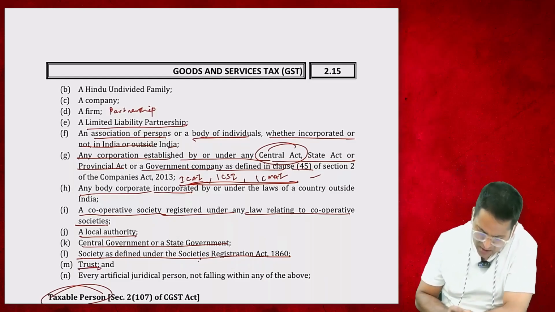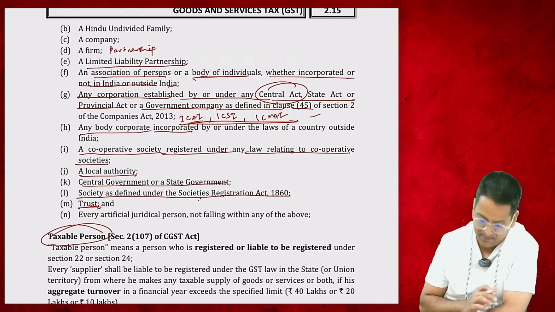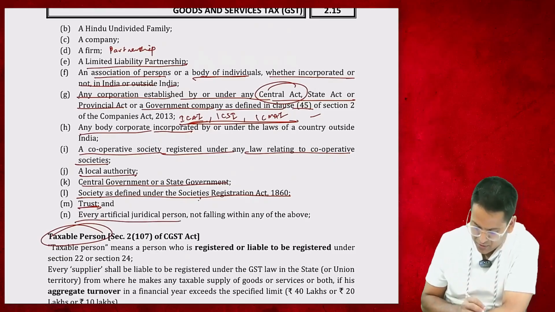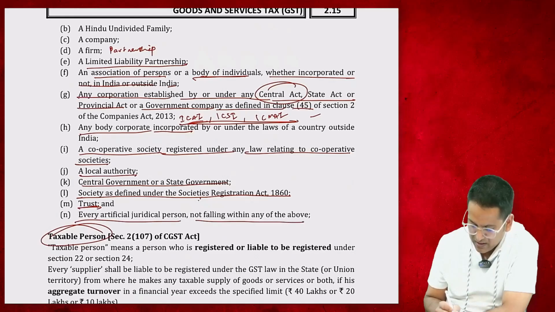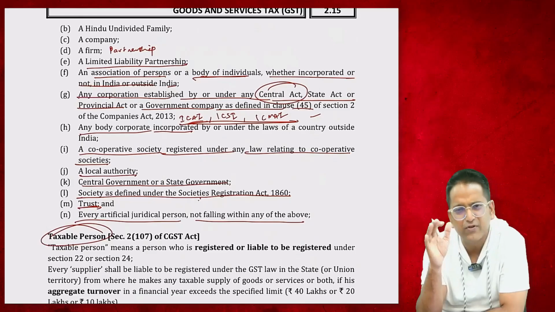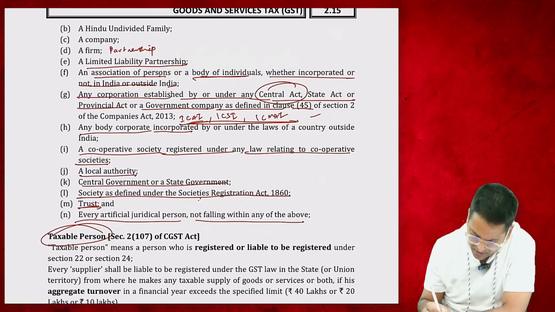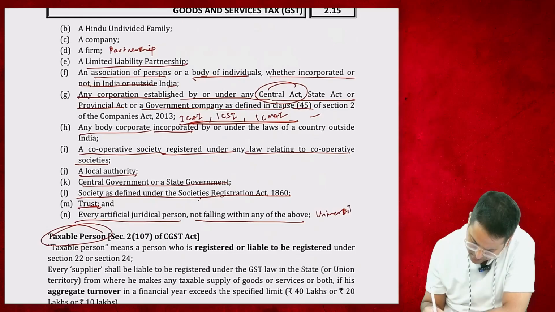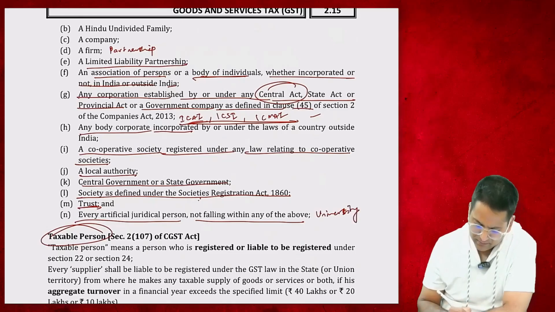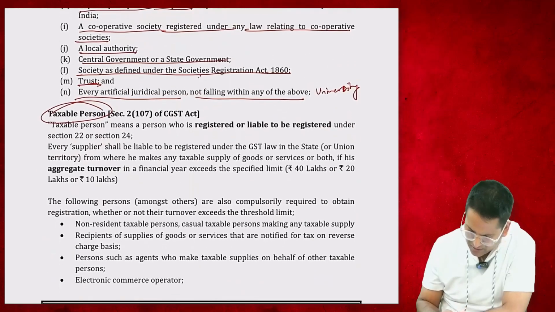There is a trust, those who do charity, etc. There are trusts for temples. On them also it's applicable. They are also persons. Every artificial juridical person, not falling within any of the above categories, will be called an artificial juridical person and it is also a person. For example, a university. University did not appear anywhere above, so it will come here. Okay. This was the definition of person.